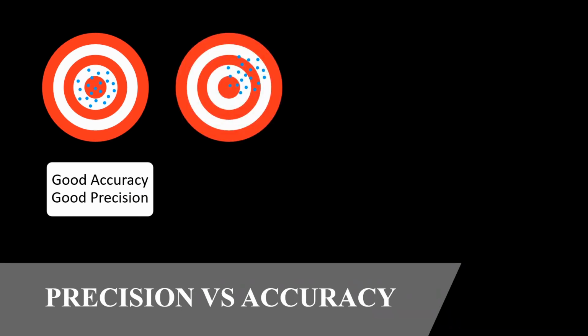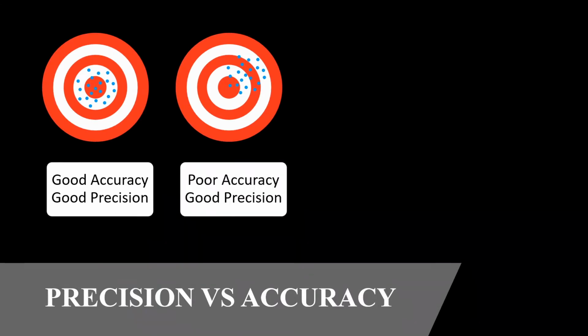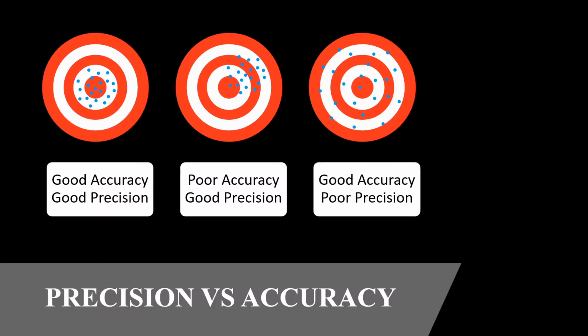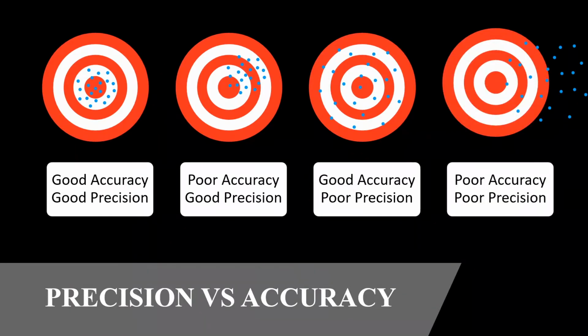While in the second case, if you notice, the measured points are close by, therefore it is precise, but it is away from the center, therefore it is not accurate. While in the third example, it is all around the center of the dart, therefore it is accurate, but because the measured physical quantities are far apart, therefore it is not precise. While in the last one, neither is it precise nor accurate.